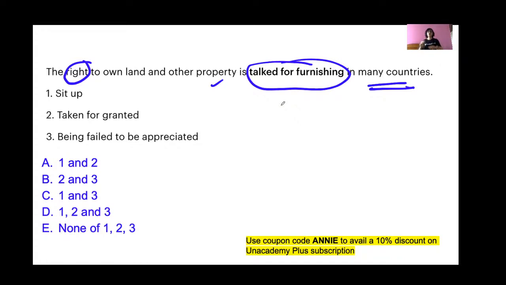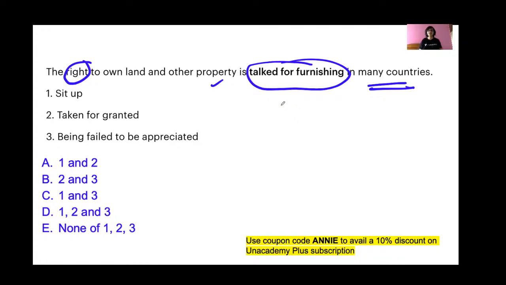If you go to some countries in Africa, you will see that children are not educated because they don't have money for bread and butter. Just forget education. They don't have money for bread and butter. So they cannot afford education. And in many countries, women don't have the right to education. But here we have the right to education, but we fail to appreciate it because we take it for granted.